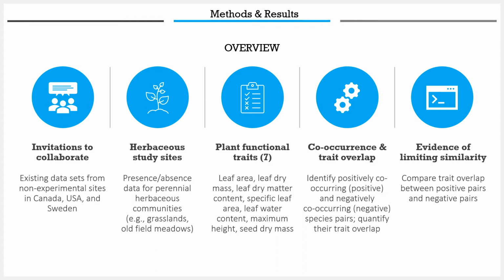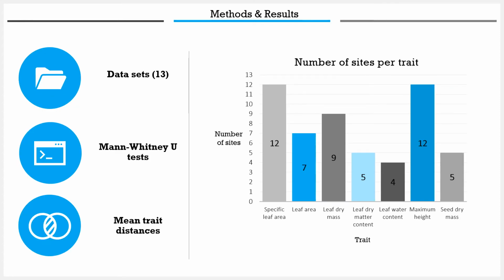We performed pairwise co-occurrence tests to identify positive and negative species pairs, and measured the amount of trait overlap between each pair. We then compared trait overlap between positive and negative pairs, both within and across the study sites. We analyzed a total of 13 data sets. However, data for all 7 traits was not available for each site. Leaf dry matter content, leaf water content, and seed dry mass data, for example, were only available for 4 or 5 data sets, whereas specific leaf area and maximum height data were available for 12 data sets. Of these 7 traits, none were available for all 13 data sets.